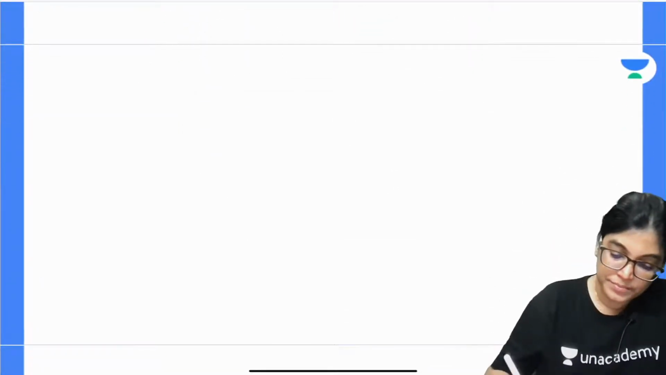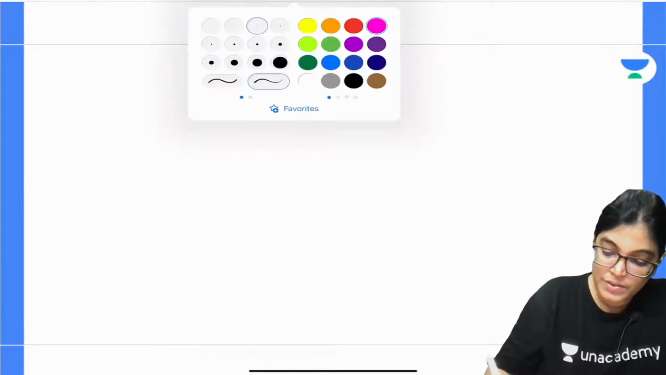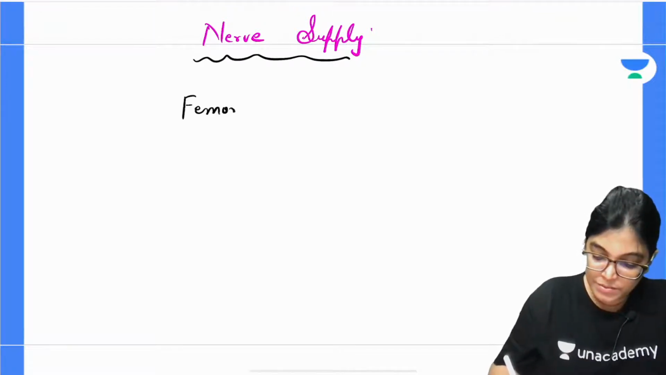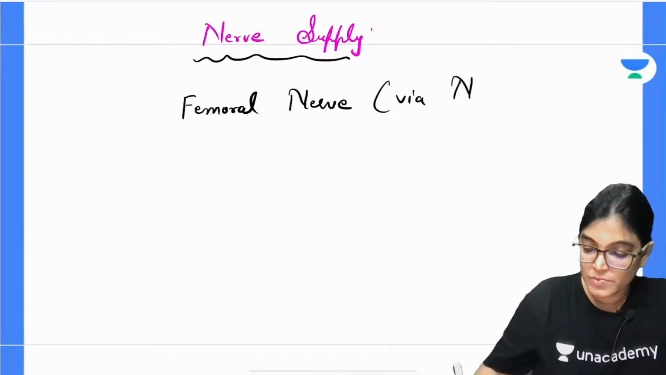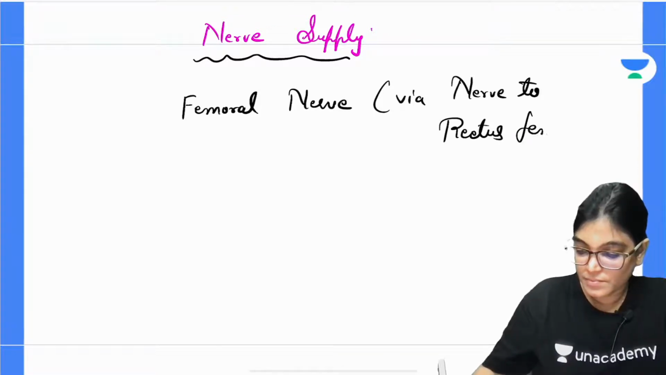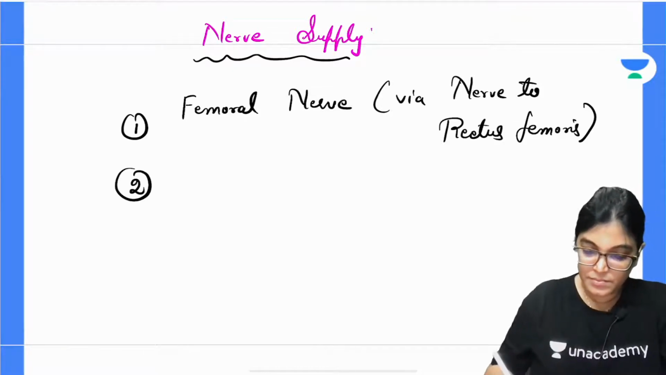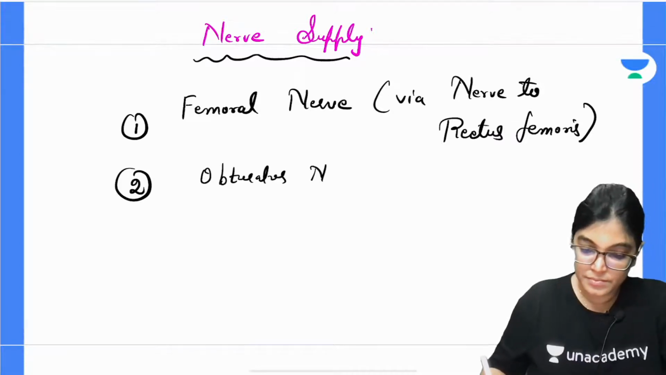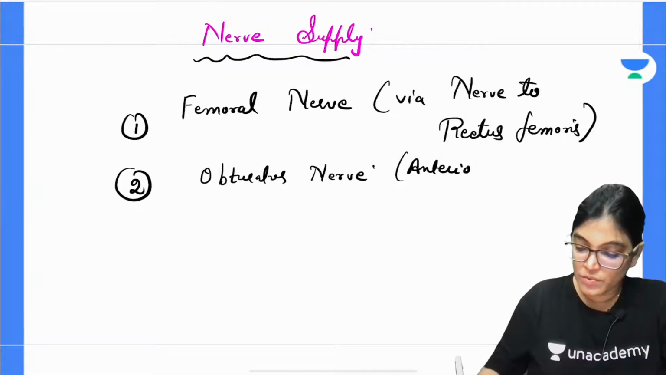Nerve supply. The important nerves giving innervation to the hip joint are the femoral nerve, via the nerve to rectus femoris, and the obturator nerve, that is actually the anterior division of the obturator nerve.